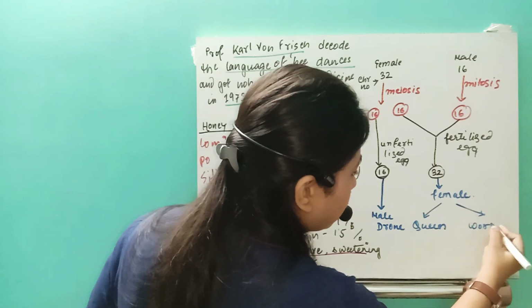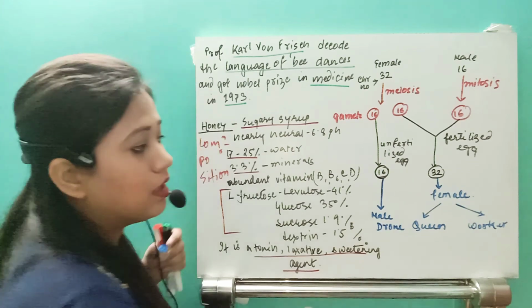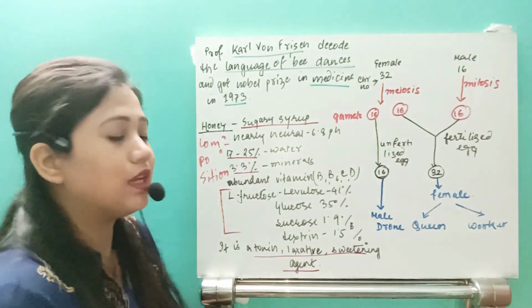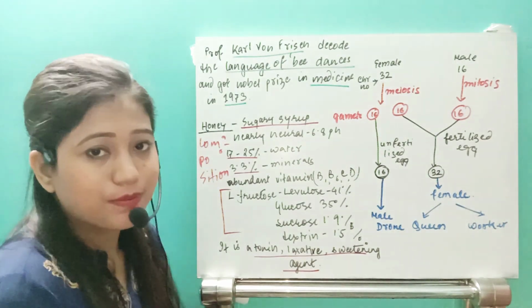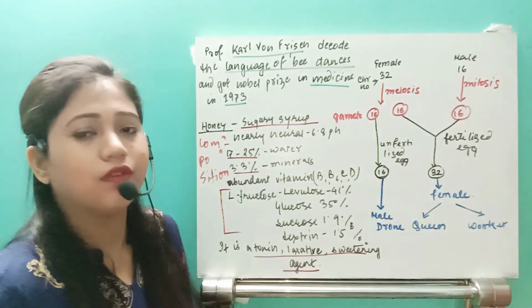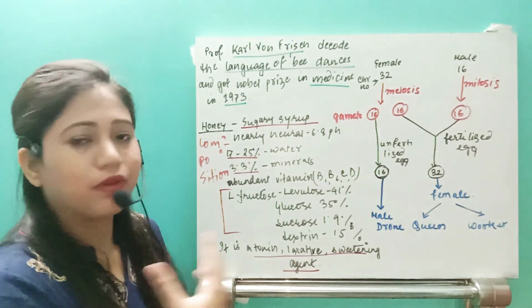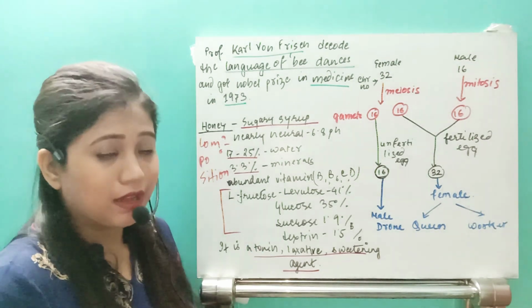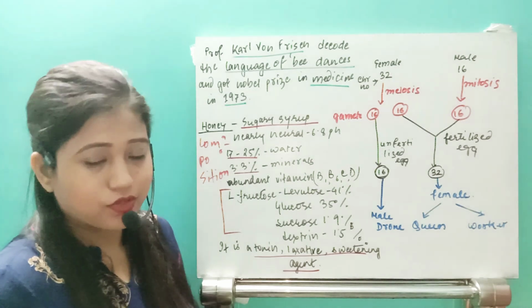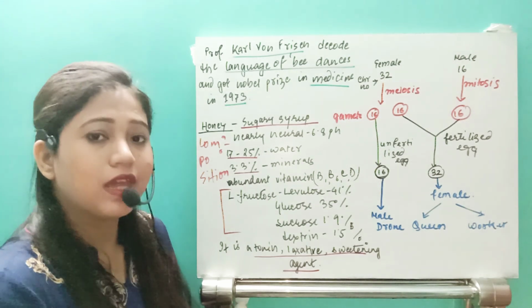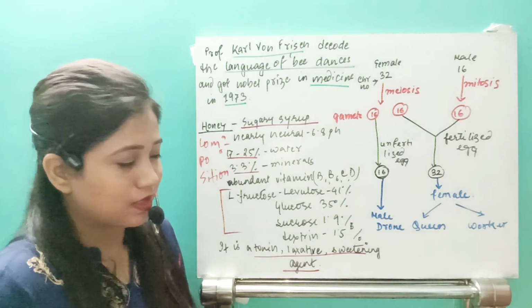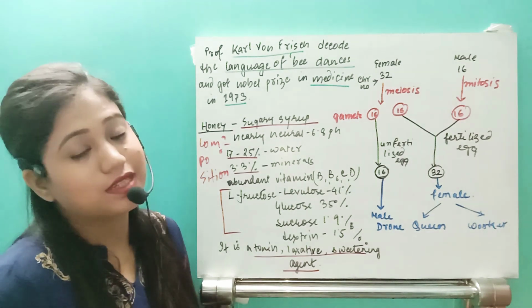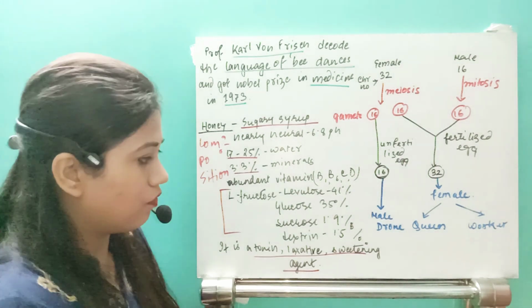will become workers. Why? Because some of the females release antiqueen substance, or antiqueen pheromones, so that it can prevent the other females from developing the ovipositor. So after getting the antiqueen substance, the other females convert into sterile females, that are the workers.